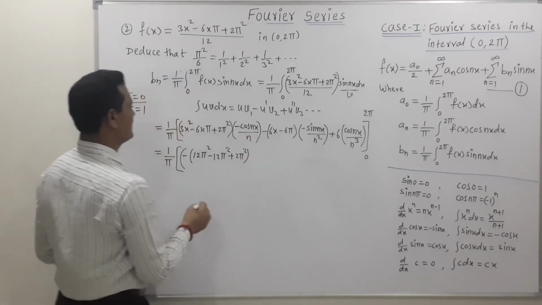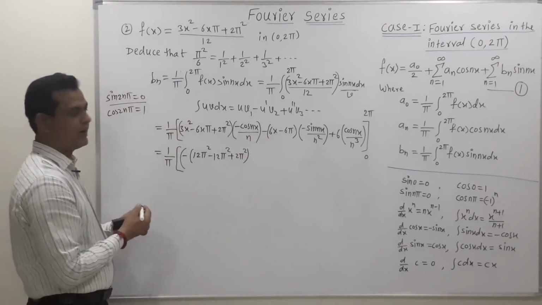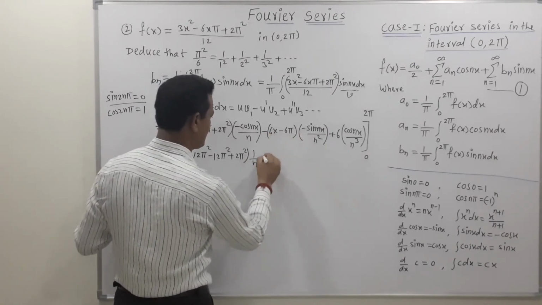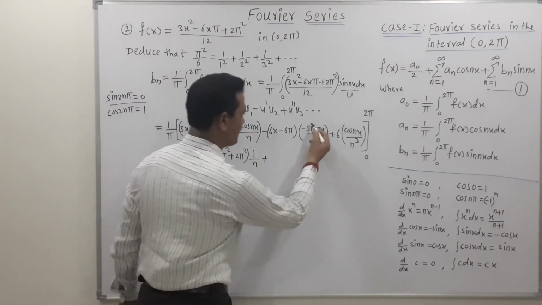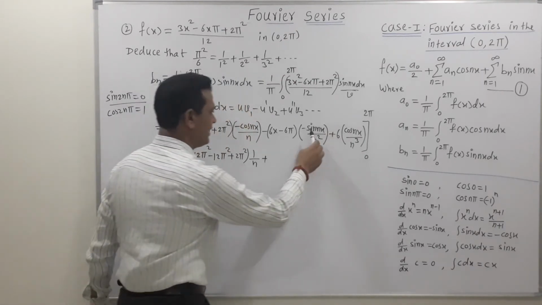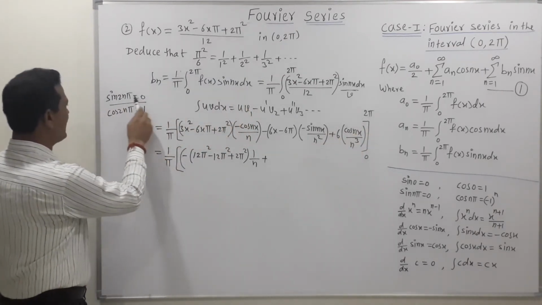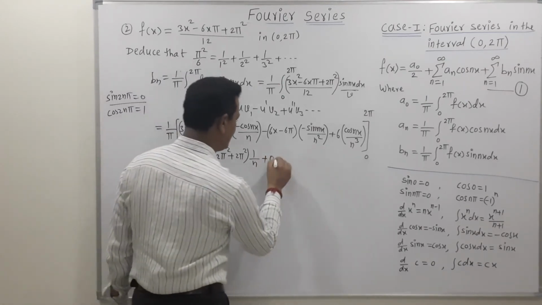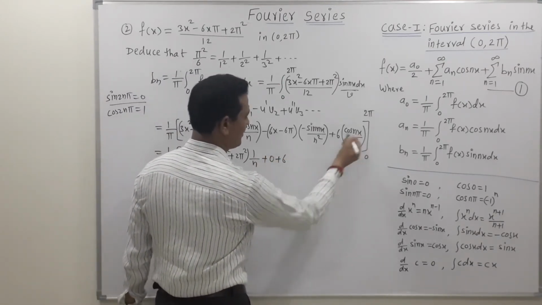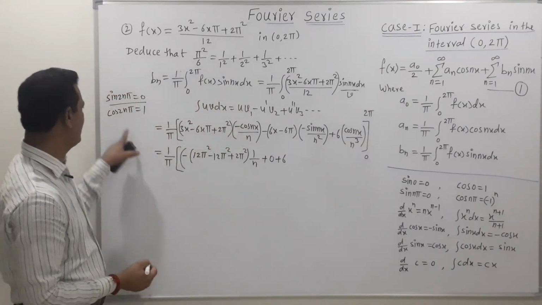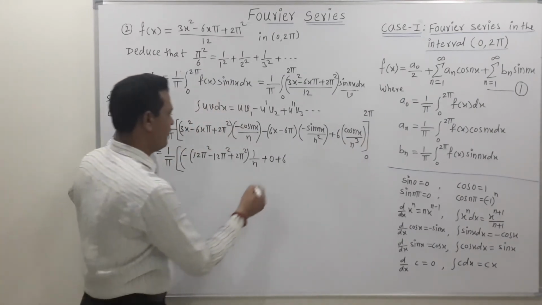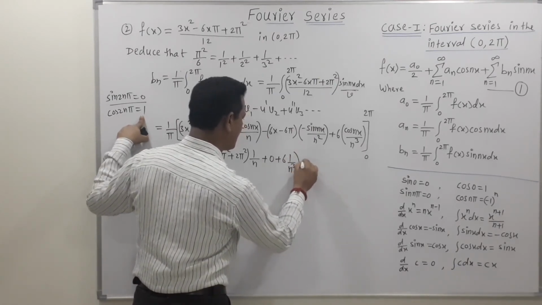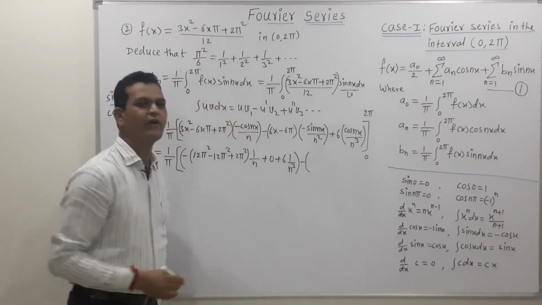Then this is cos of 2nπ, which is 1. So we can write this as 1 upon n. Then this minus minus becomes plus, but here the term is sine, and the value of sin(2nπ) is 0. So this next term is 0. Again this term is 6 times cos of 2nπ, and cos of 2nπ is 1. We directly write this as 1 upon n³. This is the value of the upper limit, minus, put the value of the lower limit.